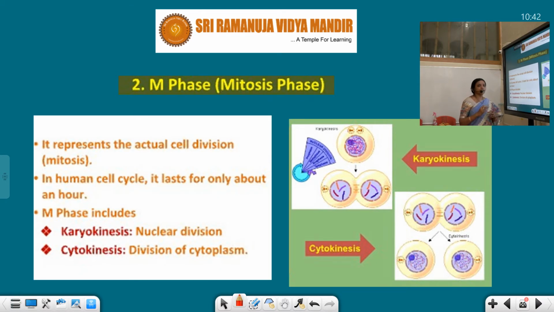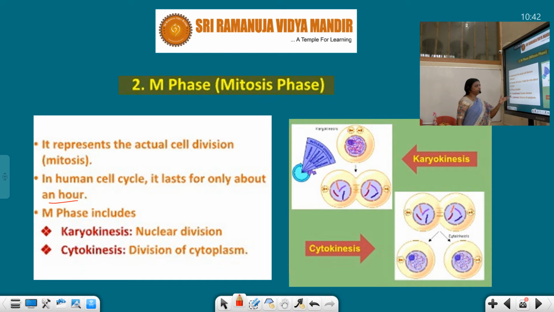I explained to you what the cell cycle is. When the cell size enlarges and it is ready for division, lastly it forms two daughter cells in mitosis. That whole process is known as the cell cycle. So in an hour it completes the M phase.